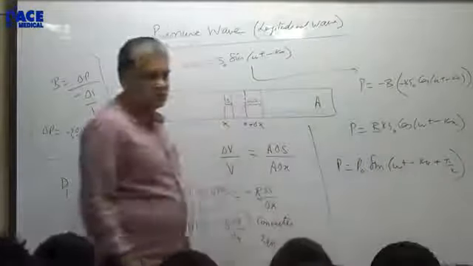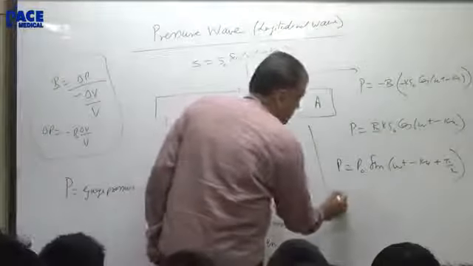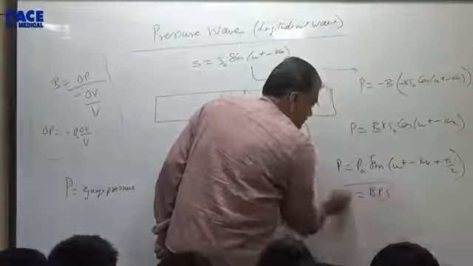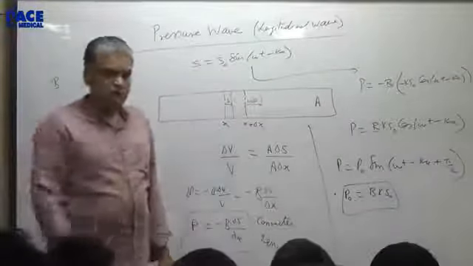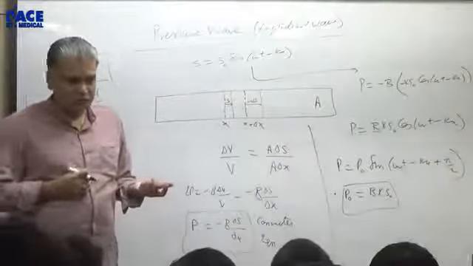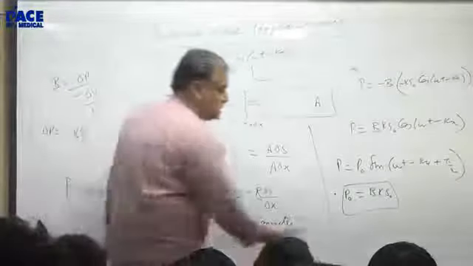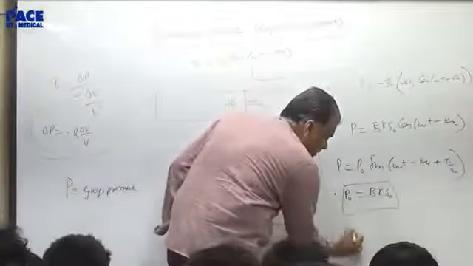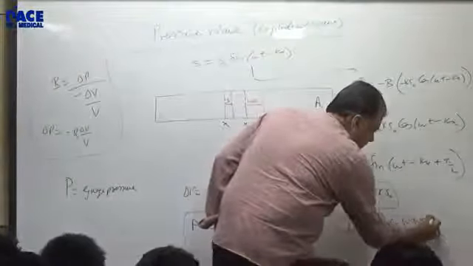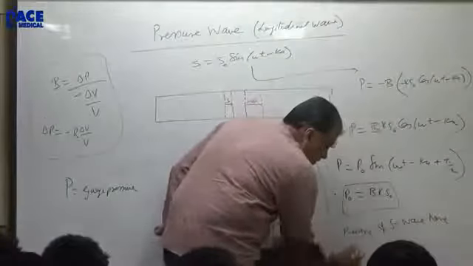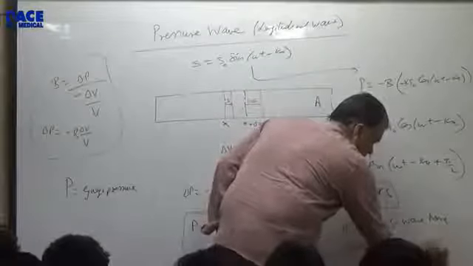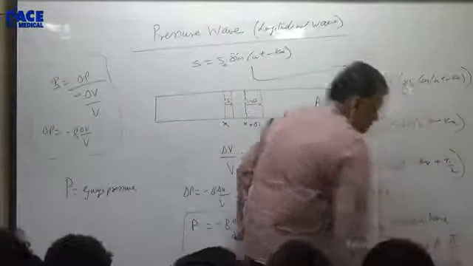Can I write this sin of 90 plus theta as cos theta? So two things to note. One is, what is the pressure amplitude? It is B k s naught. If you know s naught is the displacement amplitude, the pressure amplitude is B k s naught. B is bulk modulus, k is angular wave number, 2 pi by lambda. Multiply like that and get your answer. And the second thing is, the pressure wave and displacement wave have a phase difference of pi by 2. That's it.